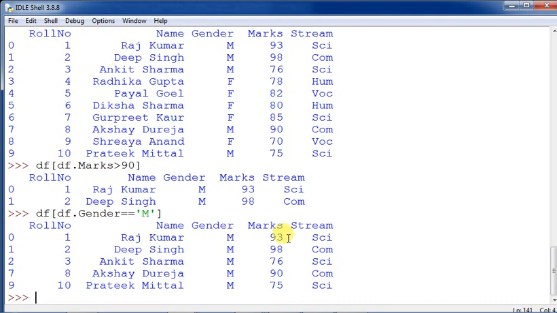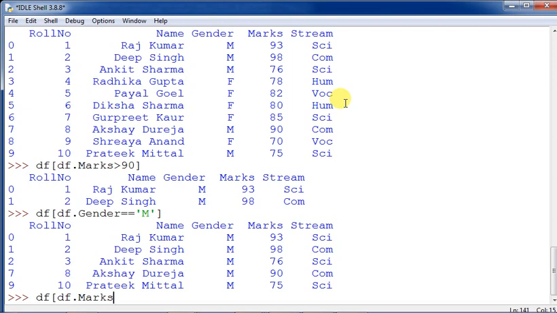Now if I want to print only the record where the maximum marks has been obtained: here it is only marks greater than 90, but I want to print the details of whoever has got the maximum marks. So what should I do? A very important query actually: df.marks, sorry, not salary, it will be marks.